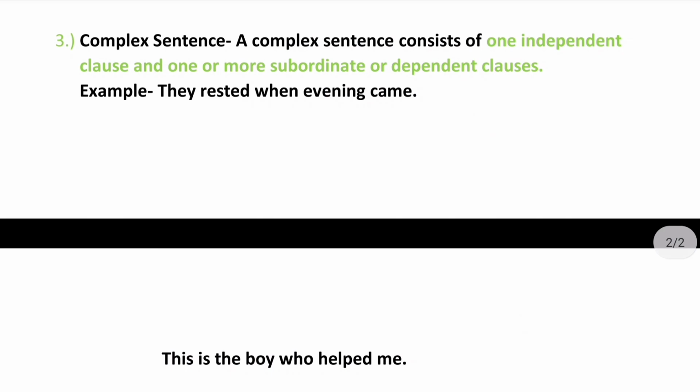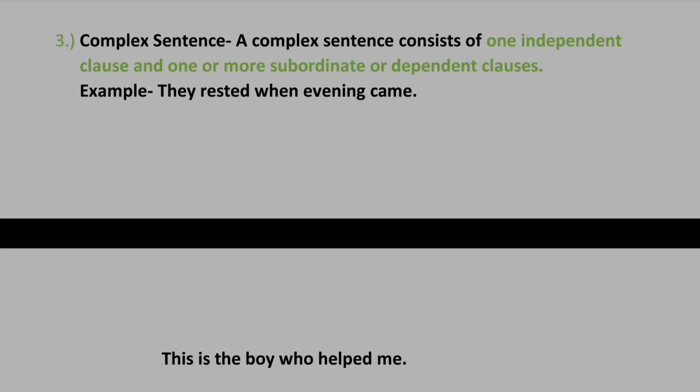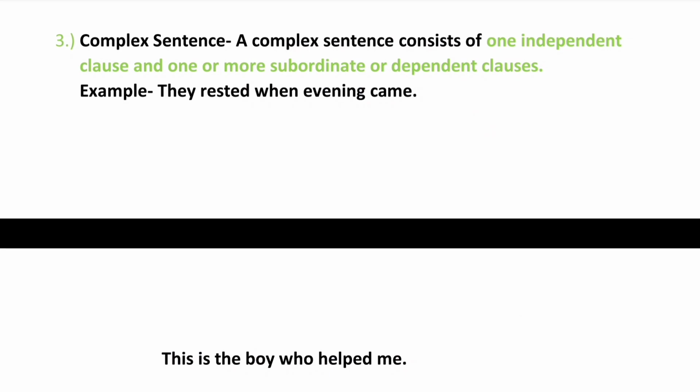It cannot stand by itself, so it will have to be joined with the independent clause, and only then will it help to frame one complete sentence. One more thing that I will have to say over here is that, they rested when evening came.